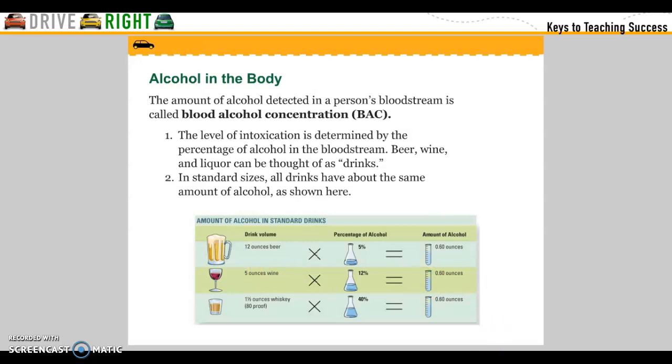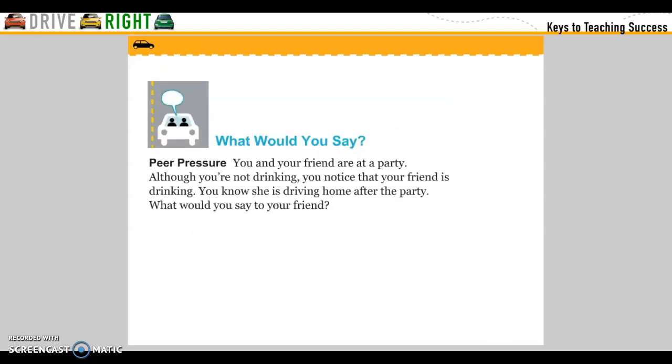Peer pressure. You and your friends are at the party. Although you're not drinking, you notice that your friend is drinking. You know she is driving home after the party. What would you say to your friend?